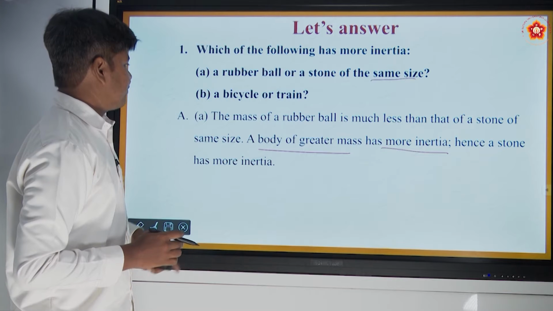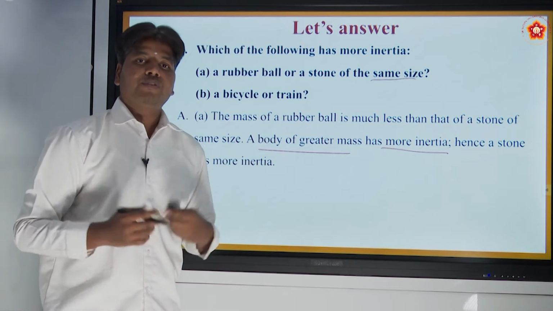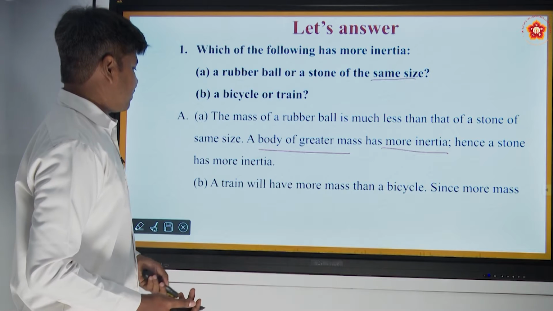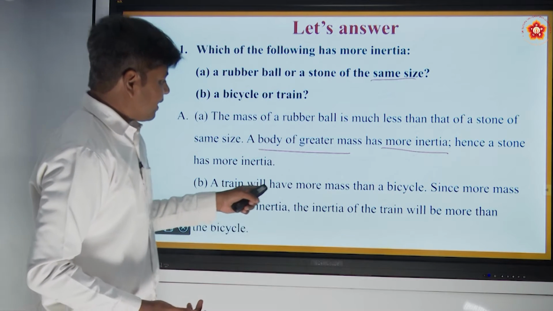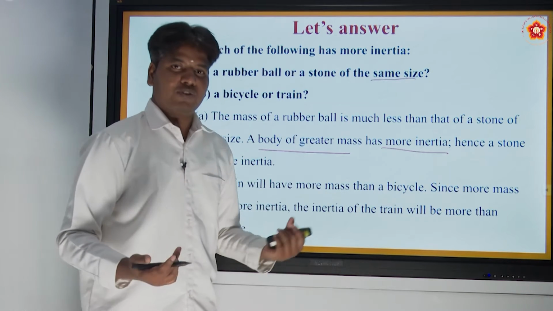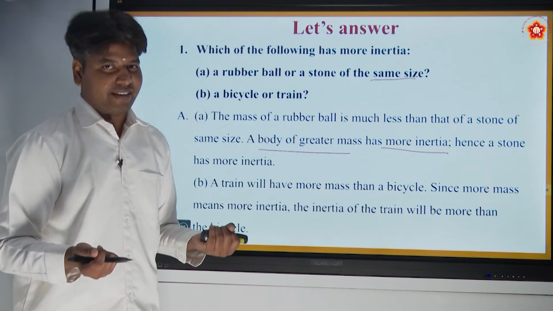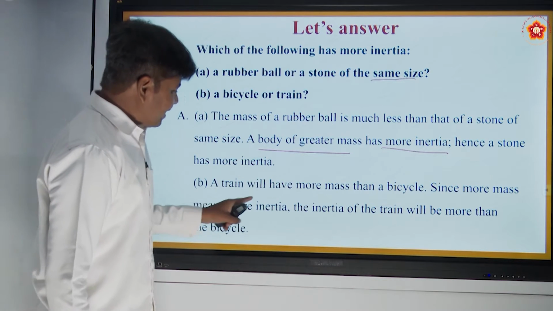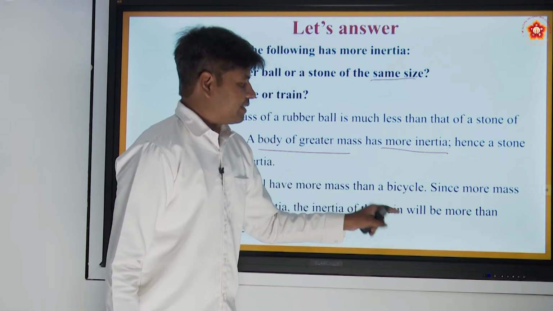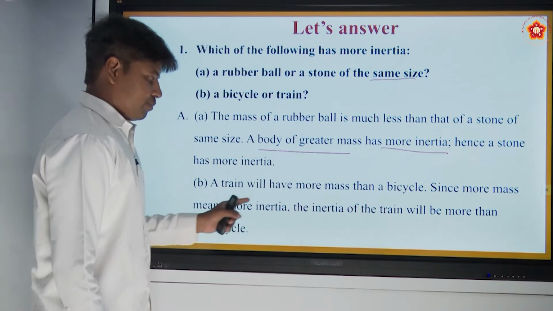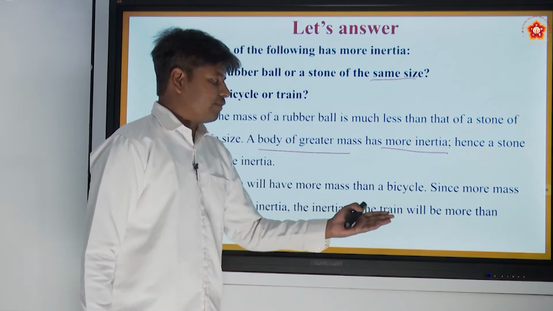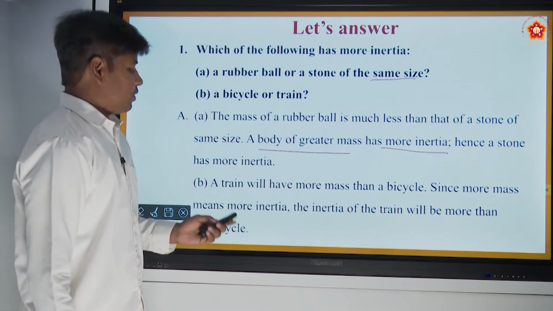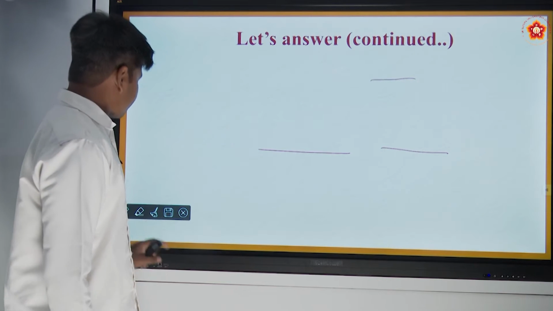Now the second one: a bicycle or a train, which possesses more inertia? Of course it's a train, because a train will have more mass. Obviously you can easily lift a bicycle but not a train, a real train, not a toy train. Since more mass means more inertia, the inertia of the train will be more than that of a bicycle. Let us go to the second question.